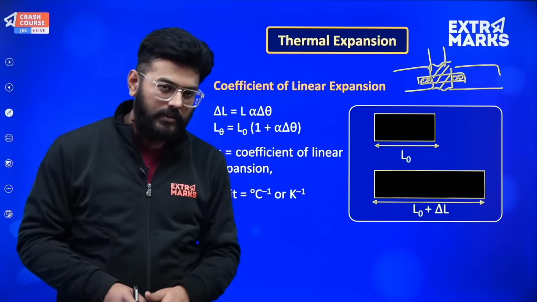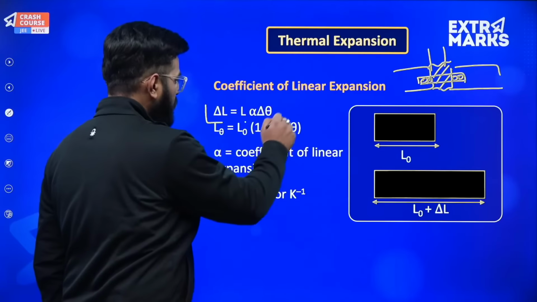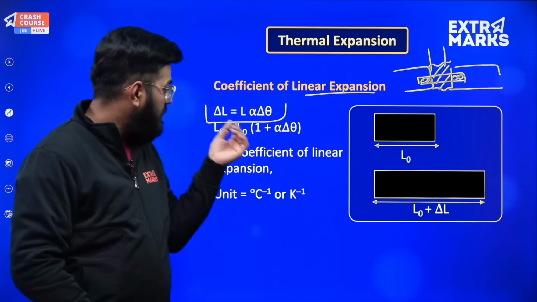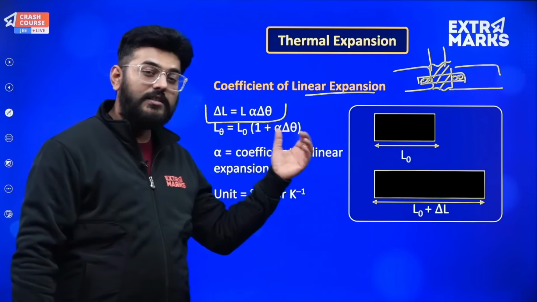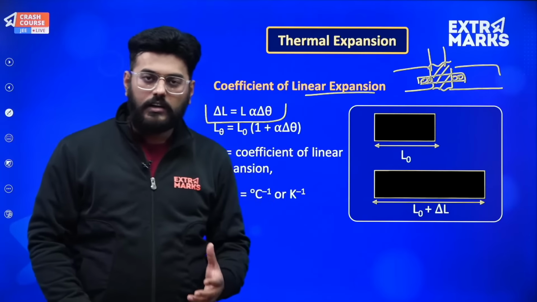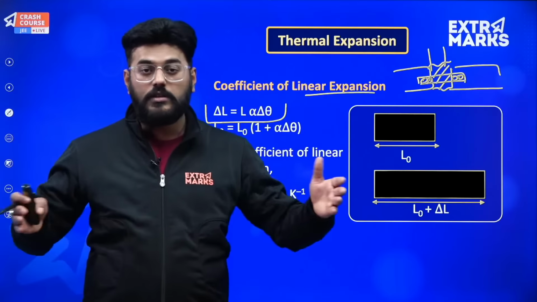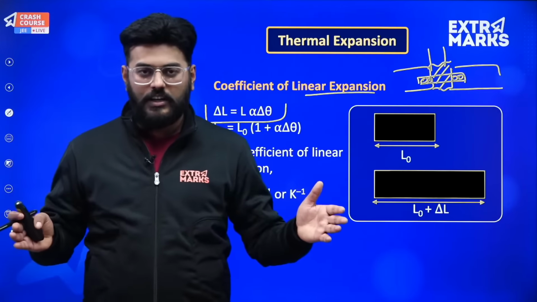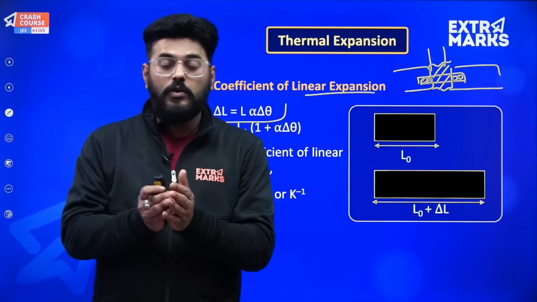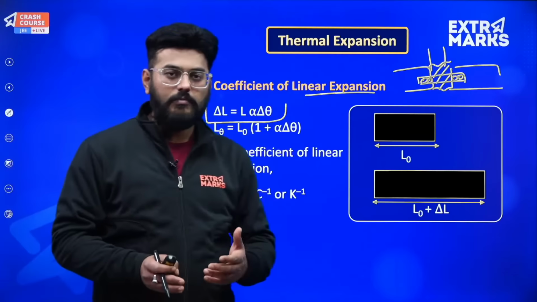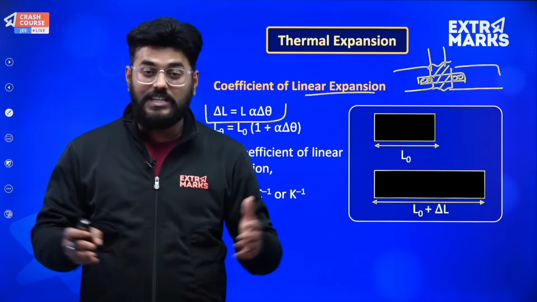And what are those parameters? You can look over here. Suppose I am talking about linear expansion, and delta L is represented as L alpha delta theta, where delta theta is the temperature change. So the expansion will be directly proportional to the original length. If we have a rod which is quite long, then the expansion will be more compared to a rod which is shorter. It is also proportional to the change in temperature.